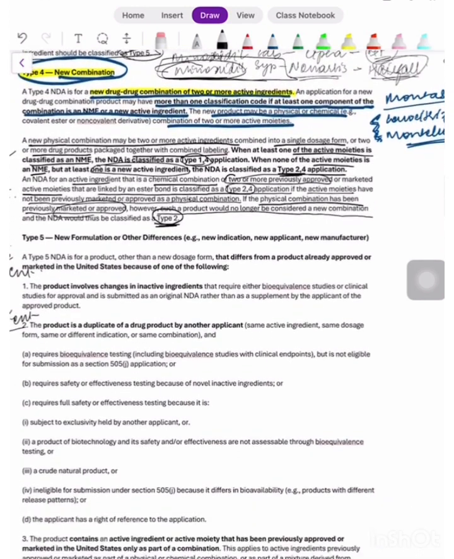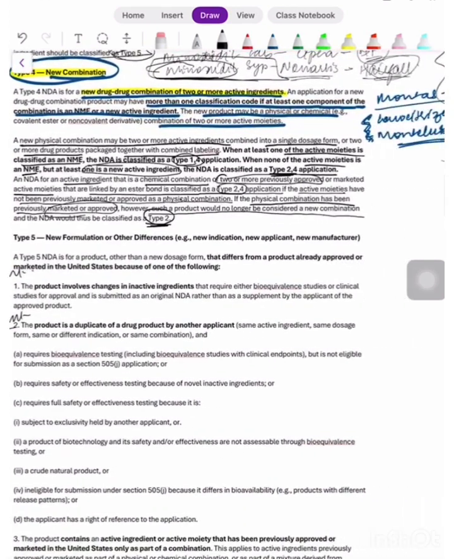Then comes type 5, that is new formulation or other differences. For example, new indications, new applicant, new manufacturer.